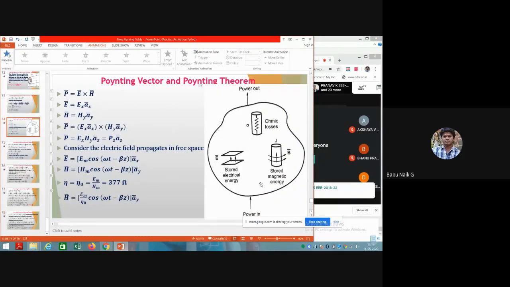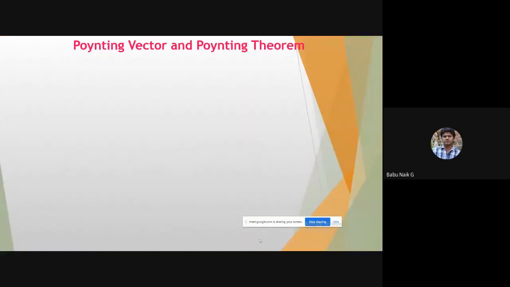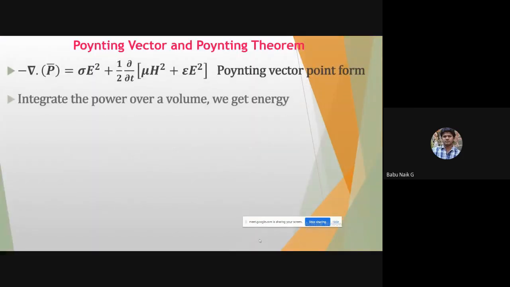So power is completely flowing into this area, which is reducing by the ohmic losses, and then the energy stored in the electrostatic and the energy stored in the magnetostatic field. These three combined reduce the power, and that is indicated as minus. So this is the Poynting vector.